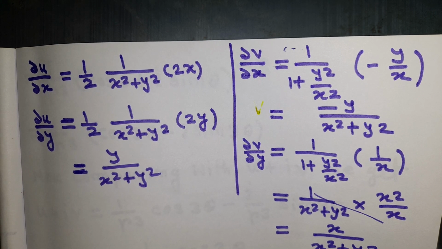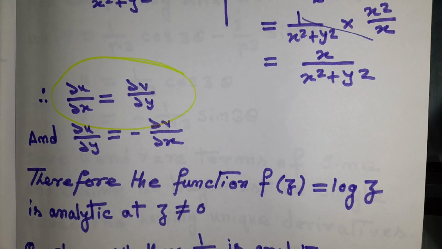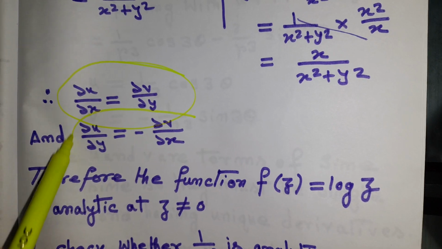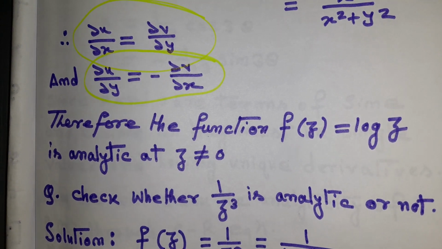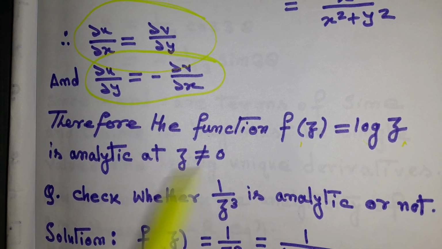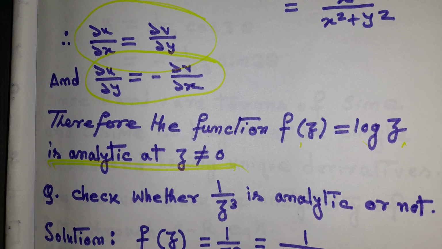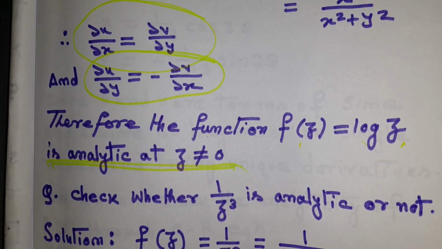So we can see that ∂u/∂x = ∂v/∂y and ∂u/∂y = −∂v/∂x. Therefore the CR equations are satisfied, and f is analytic because it is single valued, has a unique derivative at any point of its domain, and satisfies the CR equations.